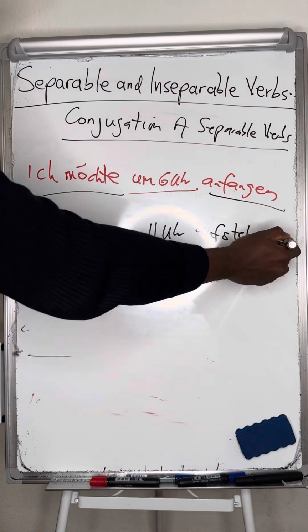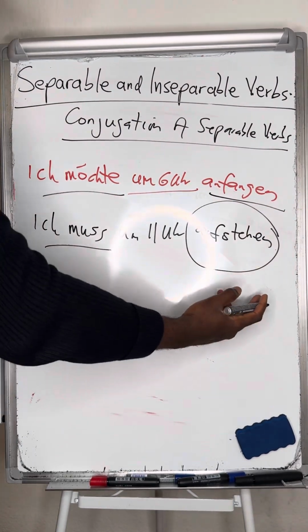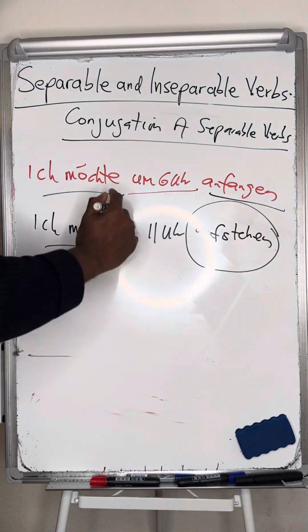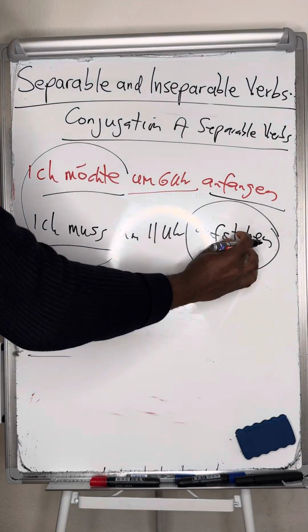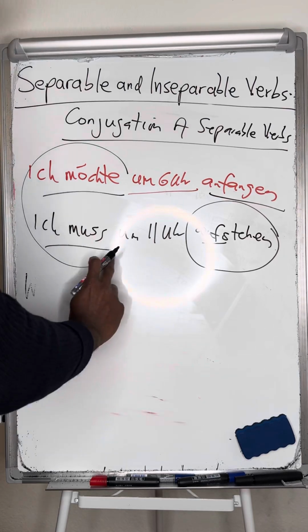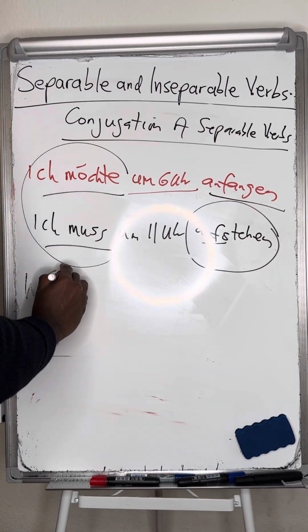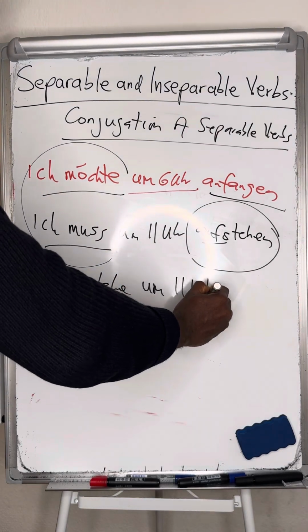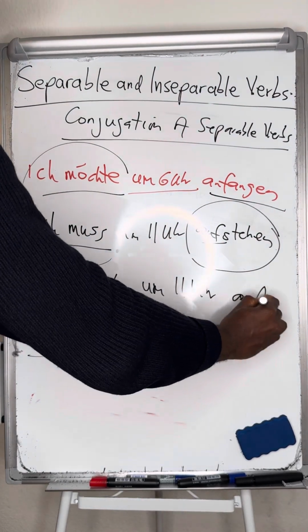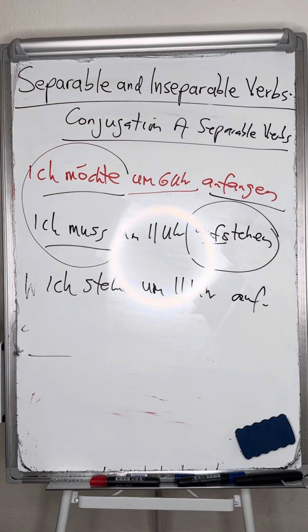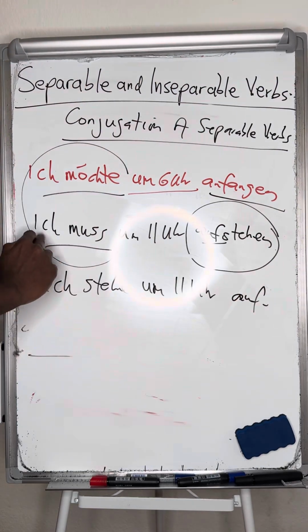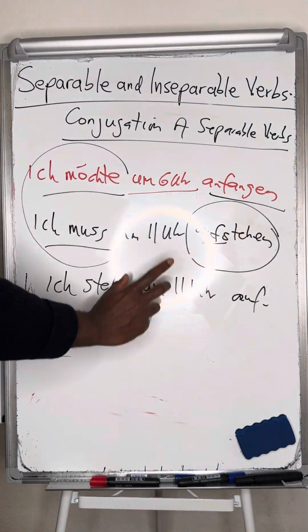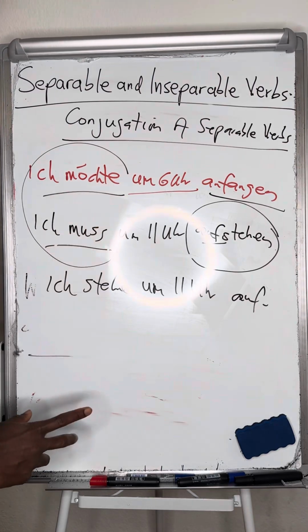But if you are making use of this verb in the present tense or in any form without combining with a modal verb, you must separate the verb. Just like I get up by 11 o'clock: ich stehe 11 Uhr auf. You see the difference now? This one is I must get up by 11 o'clock because you are now combining with a modal verb.